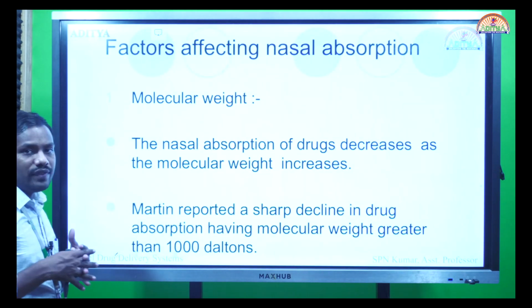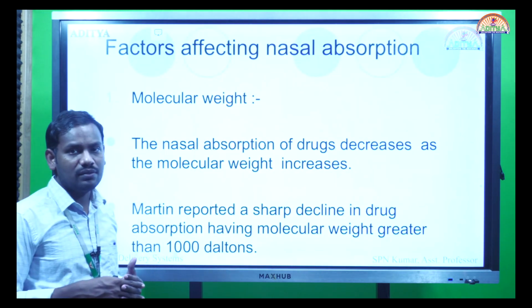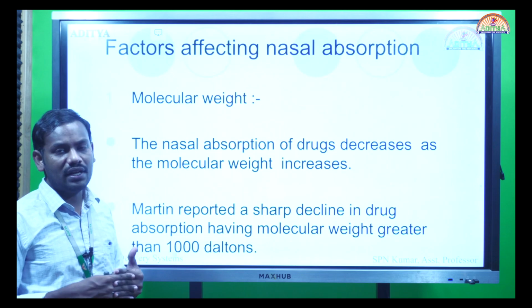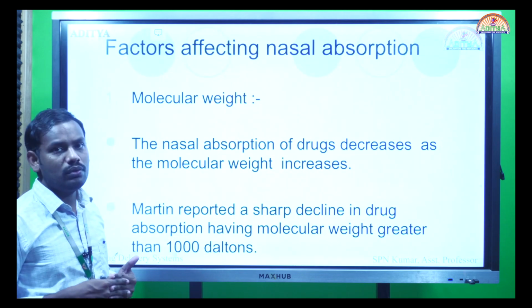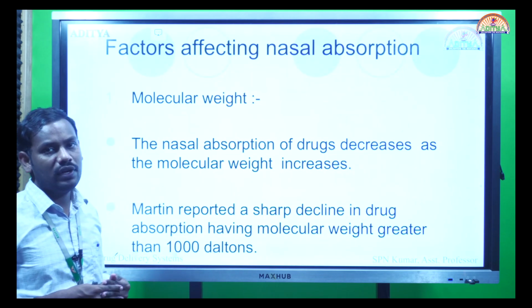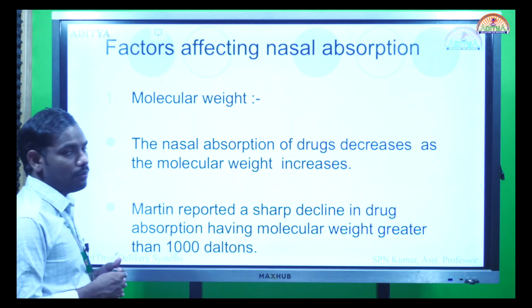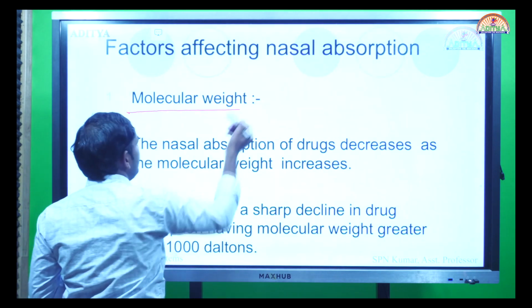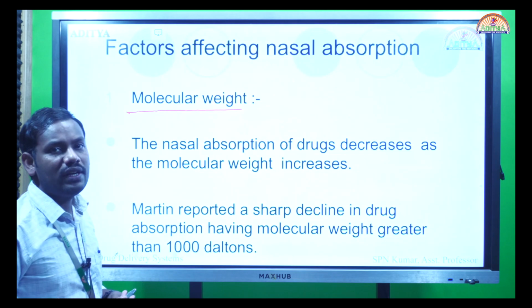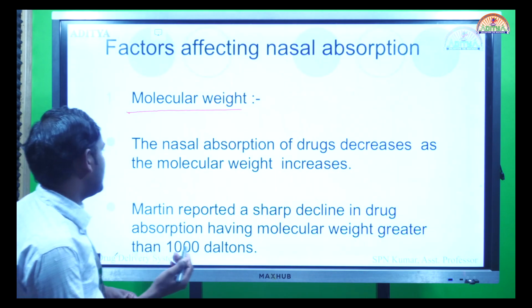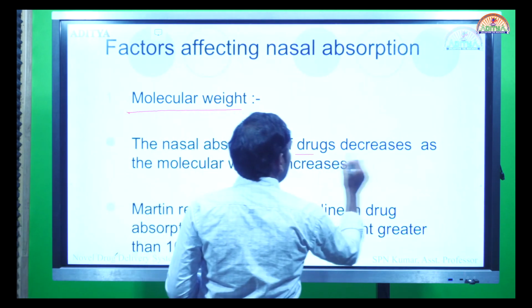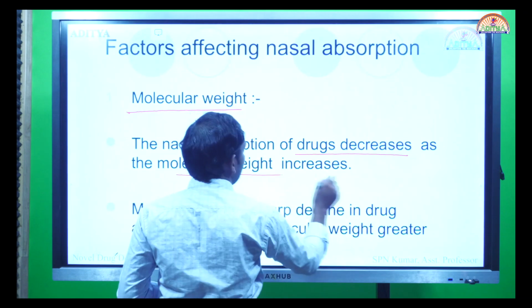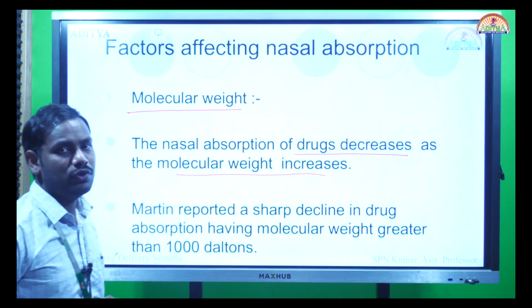What are the factors which you can alter or manipulate to have a better nasal drug delivery, or to achieve optimum amount of drug concentration? Let us go one by one. First is molecular weight. Usually higher the molecular weight, lesser will be the absorption. So that's what he says here: the nasal absorption decreases as the molecular weight increases. So this is inversely proportional.